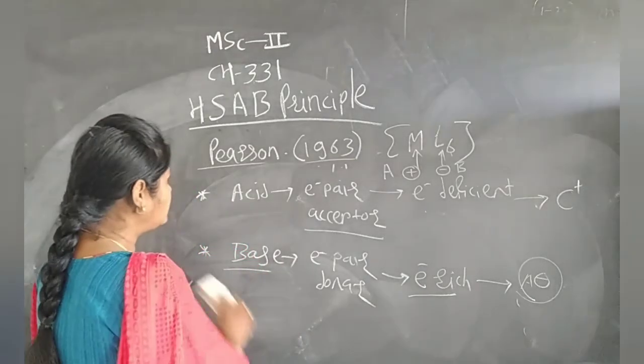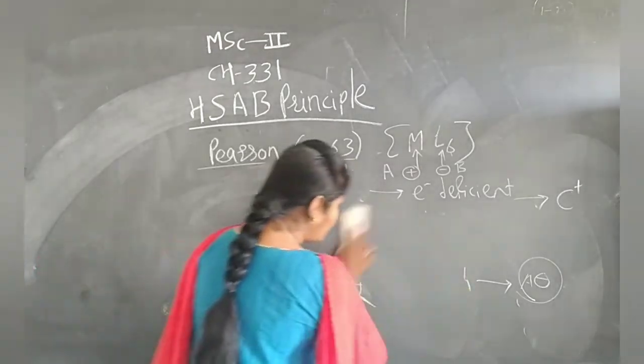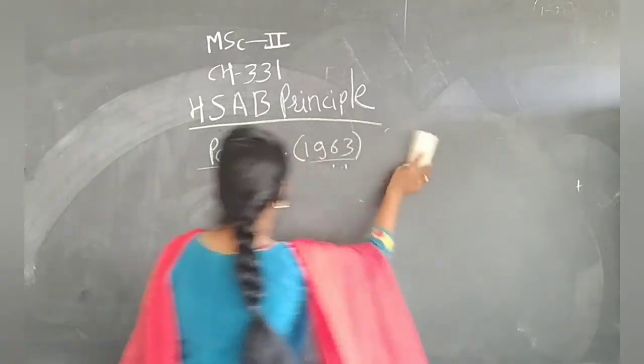Now, we study the actual HSAB principle.